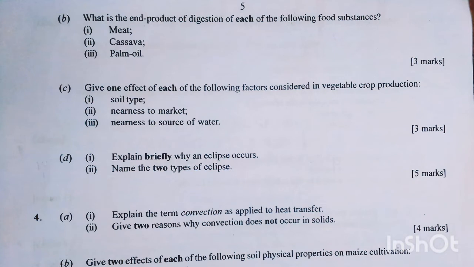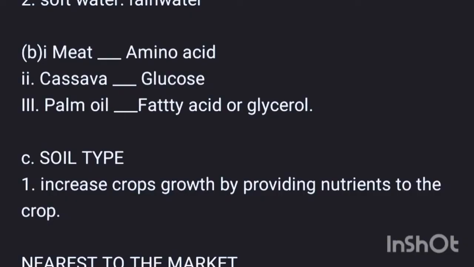The next question: what is the end product of the digestion of each of the following food substances? I, meat. II, cassava. III, palm oil. For meat, you get amino acids. Cassava, you get glucose. Palm oil, you get fatty acids and glycerol.